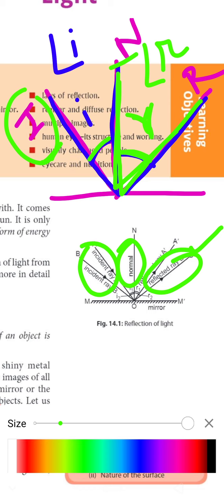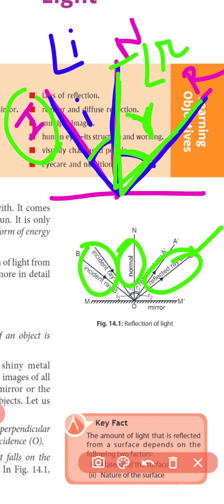Okay, clear all the terms. So next we have the laws of reflection. We have two laws of reflection: the first law of reflection and the second law of reflection.